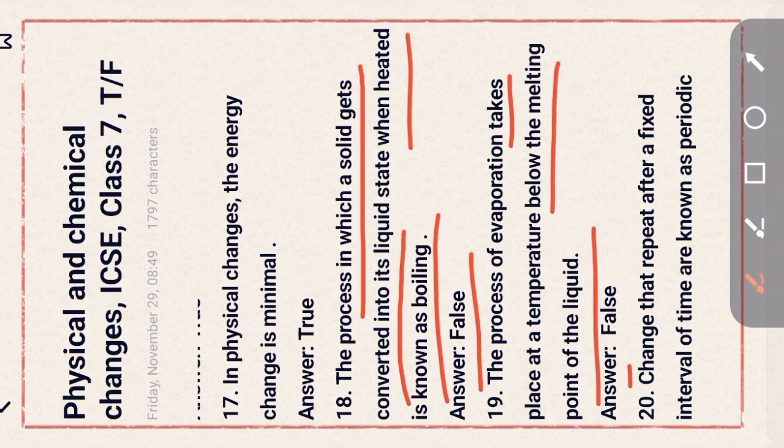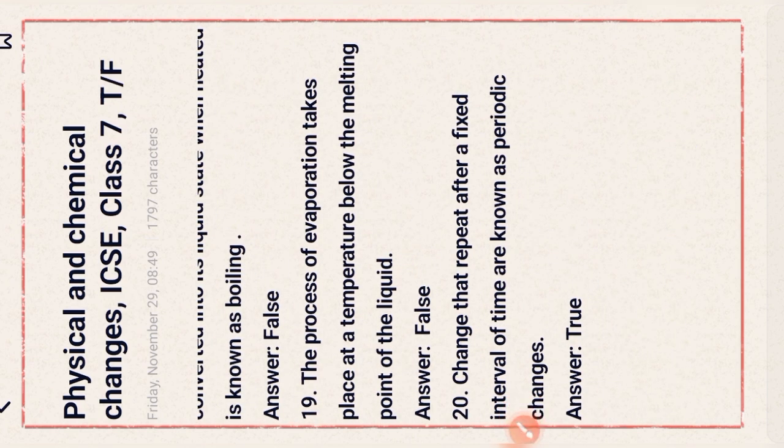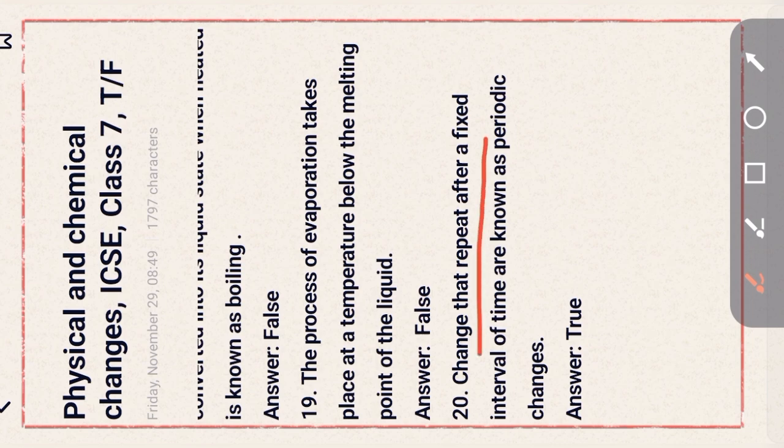This statement is false. Next question, that is the last question of this part. Changes that repeat after a fixed interval of time are known as periodic changes. This statement is true.